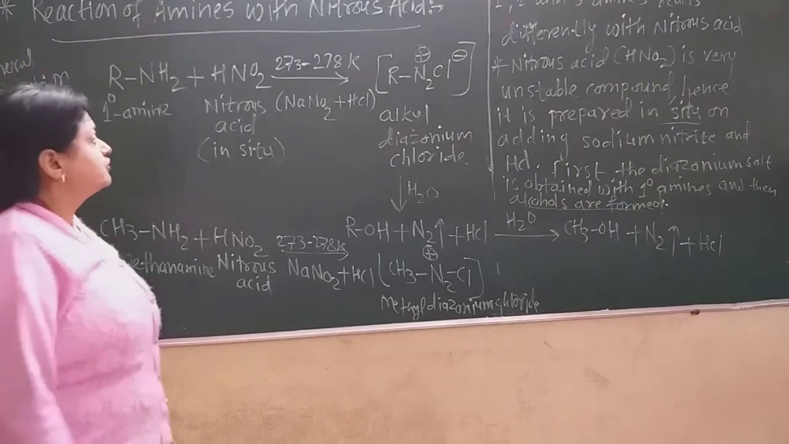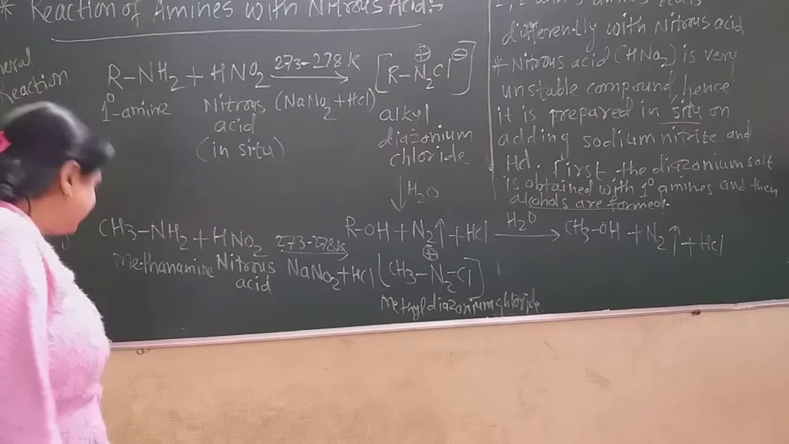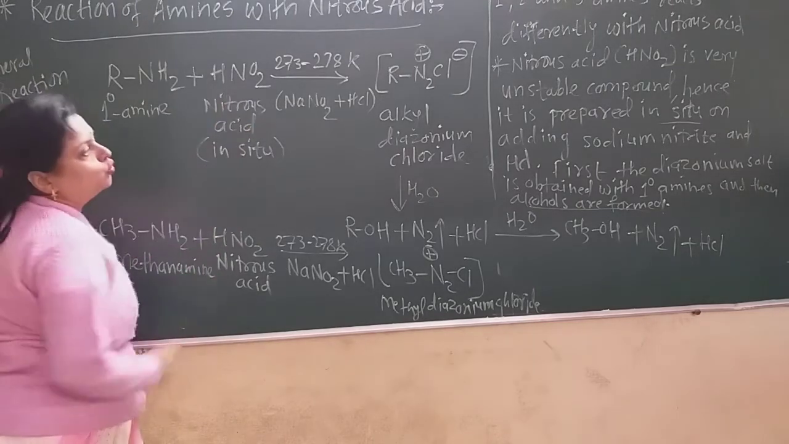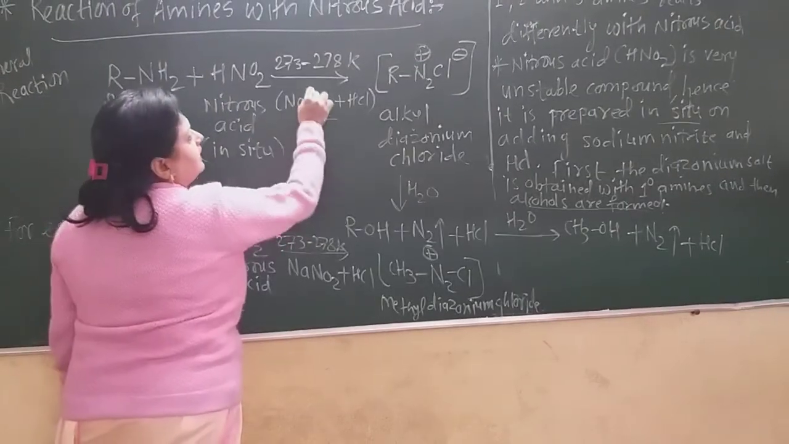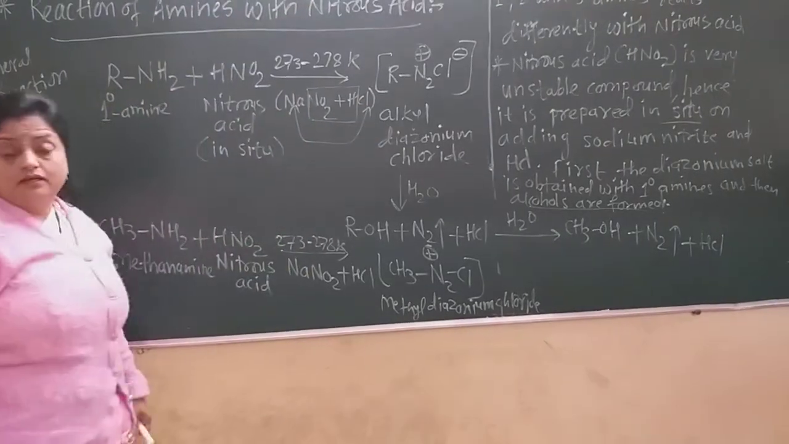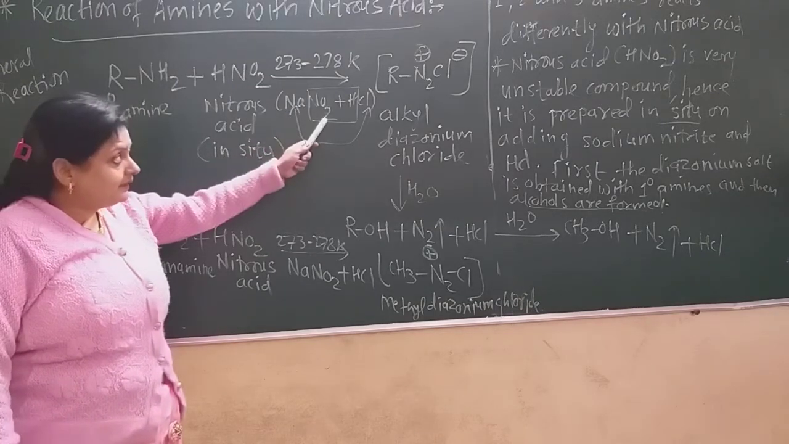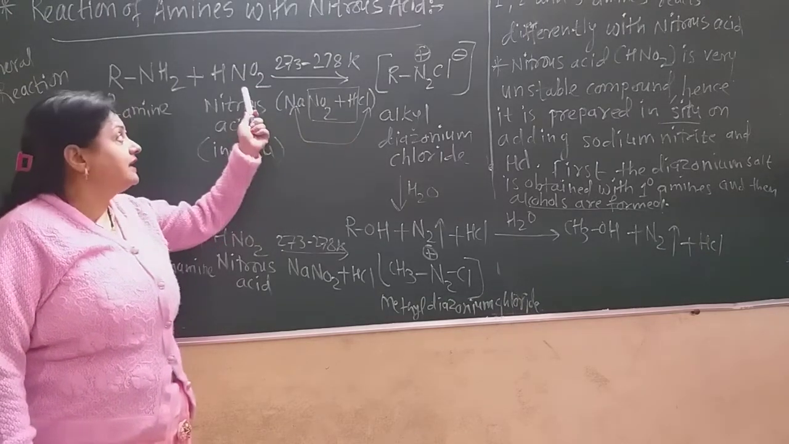There is formation of nitrous acid. The formula of nitrous acid is HNO2. Now this HNO2 forms the nitrous acid, and NaCl gets formed there also. Now remember this: sodium nitrite and hydrochloric acid give the nitrous acid.